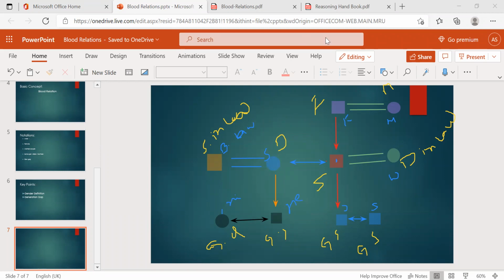Now, according to this couple, see. According to this person, son, daughter, brother, sister-in-law. This is sister-in-law, and father, mother, and here nephews. Both are nephews. Okay, clear? Okay, come to this generation.